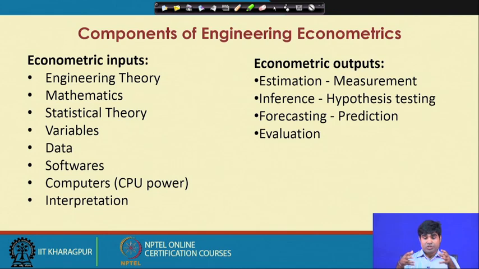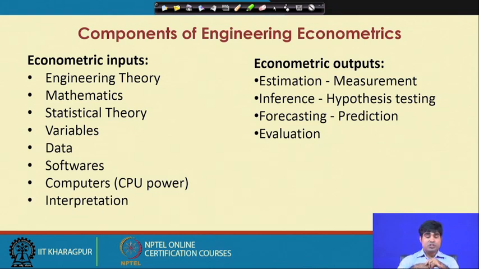What are the components under engineering econometrics? Of course, I have highlighted the details in the previous slide. Here we have two different umbrellas. In one umbrella we have econometric inputs, and in another umbrella we have econometric outputs. Of course, the econometric output is derived from the econometric input umbrella.